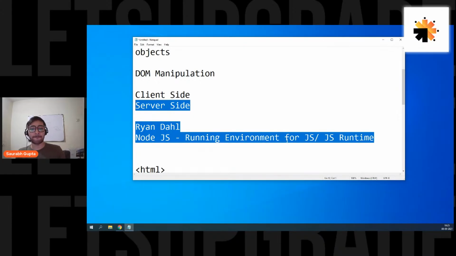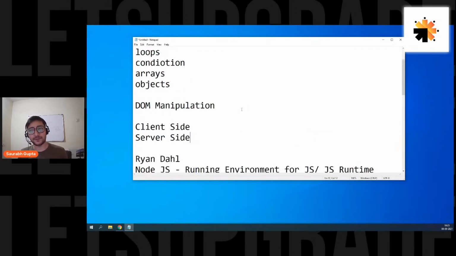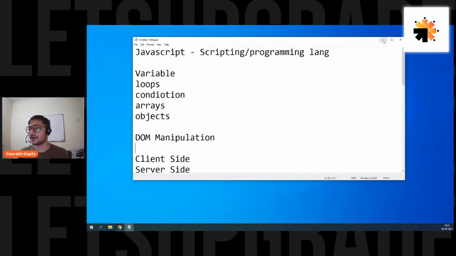Okay, everyone. So now, guys, let's move ahead and let's start learning JavaScript at the client side, JavaScript on the front end. Is that clear, everyone? So let's go and let's start it.